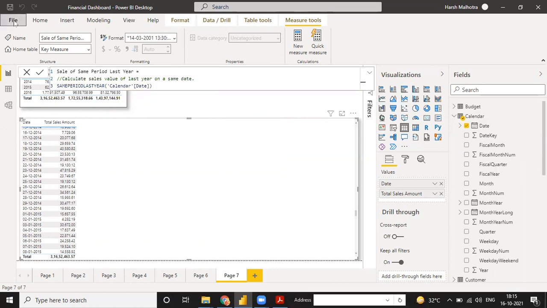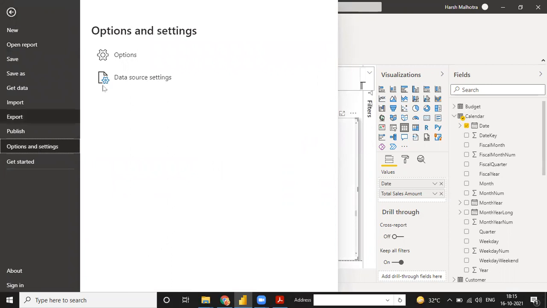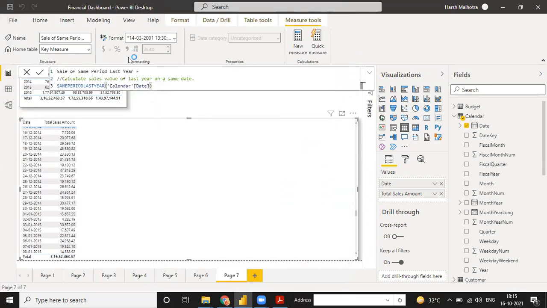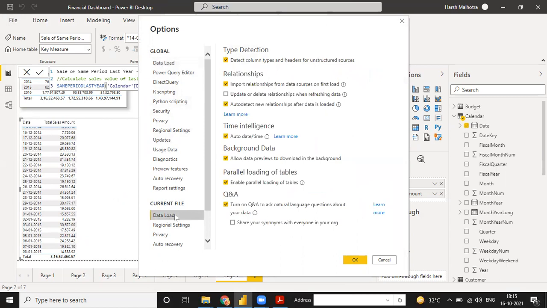Go to your file. There is an option in indexing, like Options and Settings. Go to this option, and this is some Power BI setting. Just a minute, it will open a page, and go to Current File. See, if you need this for the whole file, meaning complete Power BI, then it is okay. But if you need it with the current file, then go to Data Load and see here is an option of Auto Date/Time. Uncheck this point and click on OK.